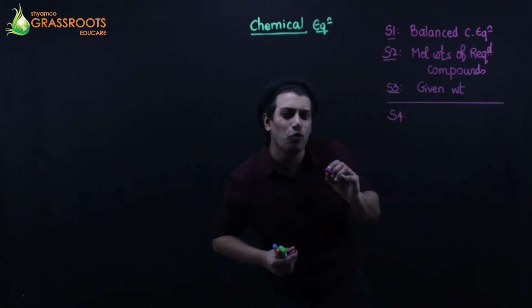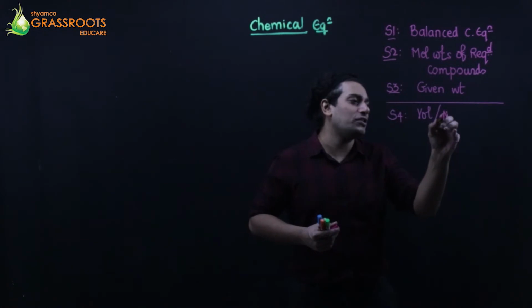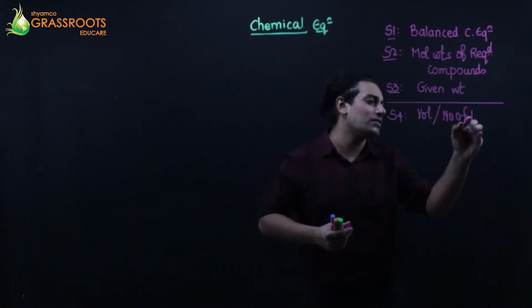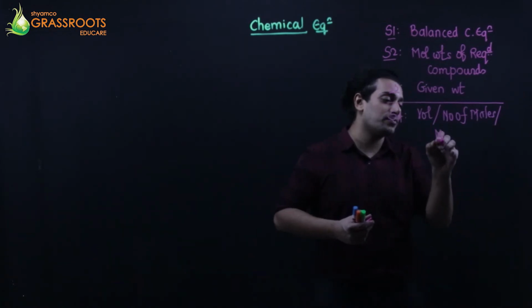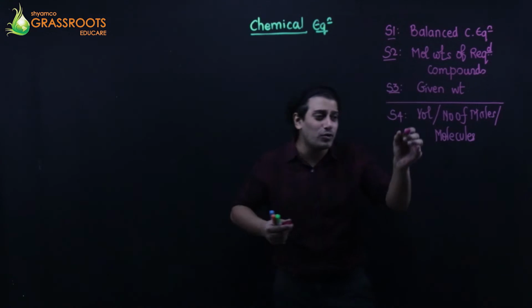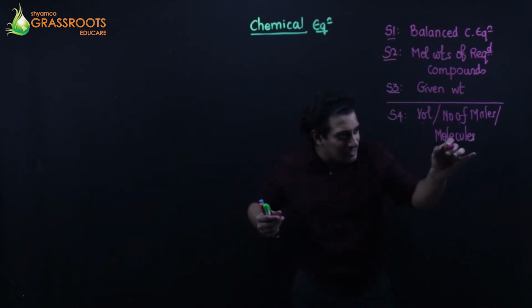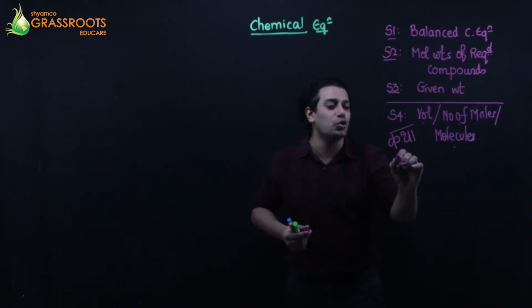When to use step 4? Whenever they have given volume or number of moles or number of molecules. When they are asking about any one of these, we go to step 4. And what is step 4? Step 4 is katha, story. You remember the story?